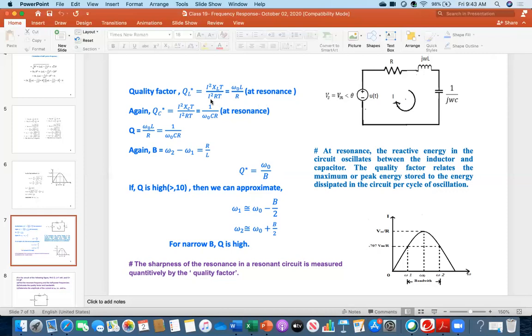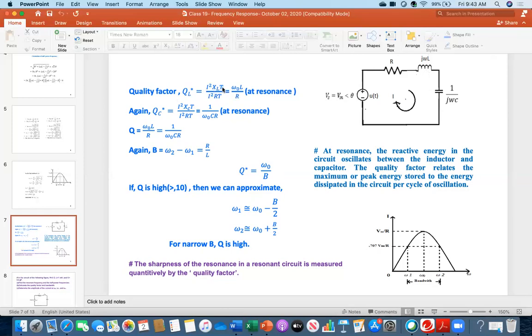Everybody see the equation I have written: the quality factor is I squared XL multiplied by T. What is I squared XL? Current I is flowing, and XL is its inductive reactance, so I squared XL is the power for this inductor.